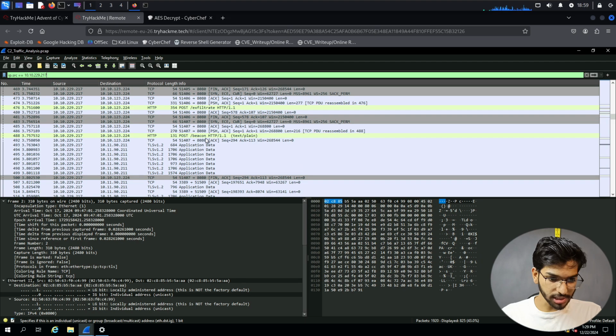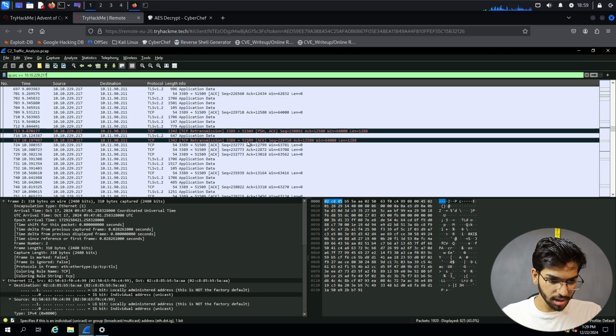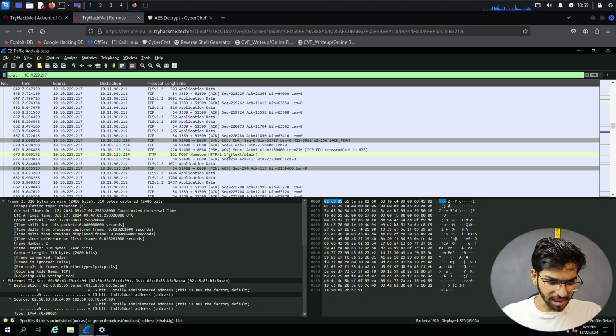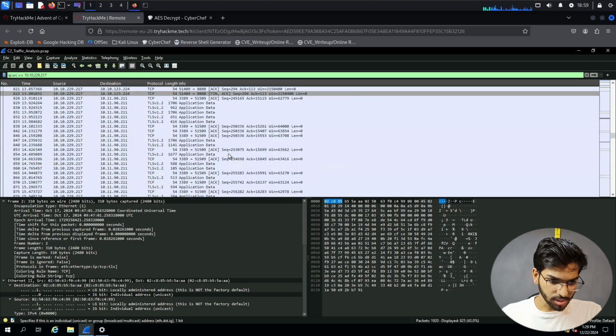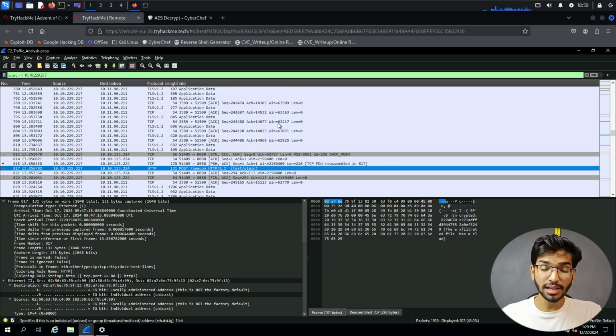Some HTTP communication, yes, beacon, and then do we see any other traffic? This says another beacon. So that's the behavior of a beacon. It's going to be sending data at an irregular or regular interval to tell the C2 server that it's alive. Okay, so that is it.